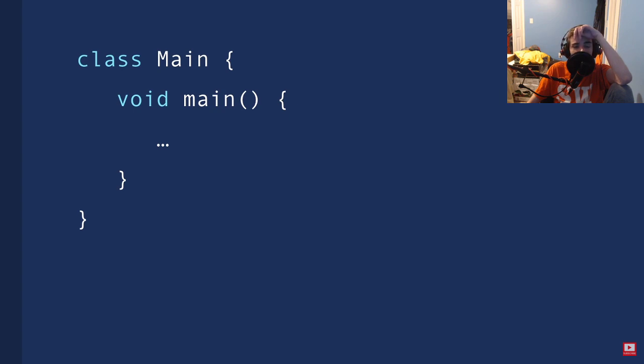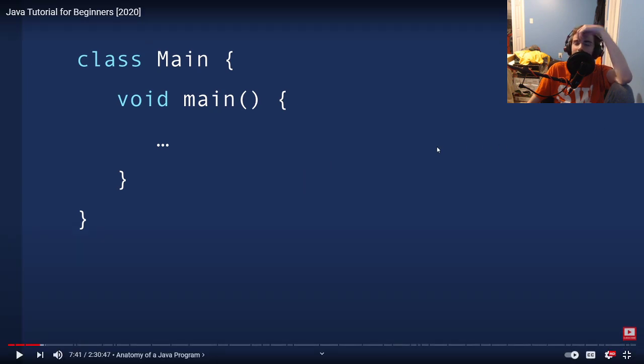Okay? Now, in Java, all these classes and methods should have an access modifier. An access modifier is a special keyword that determines if other classes and methods in this program can access these classes and methods. We have various access modifiers, like public, private, and so on.